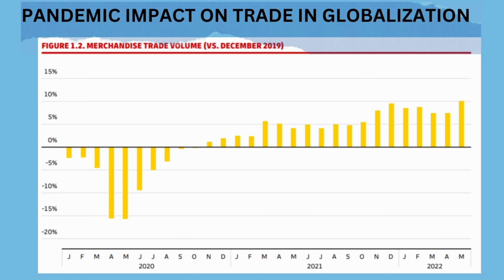During 2020, this graph shows a negative point, but after the pandemic, there is a significant level of improvement in mercantile trade between countries.